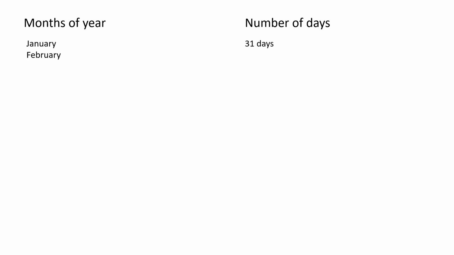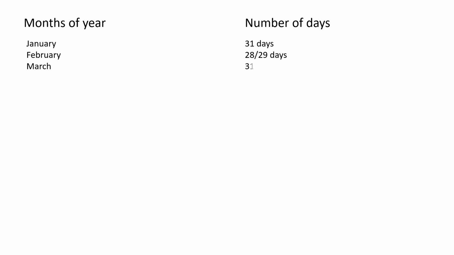Students, before we start, we will learn an important thing about the calendar, that is the months of the year and the number of days each month has. January has 31 days, February has 28 or 29 days. When it is a leap year, February has 29 days.